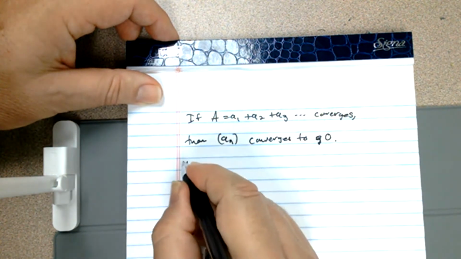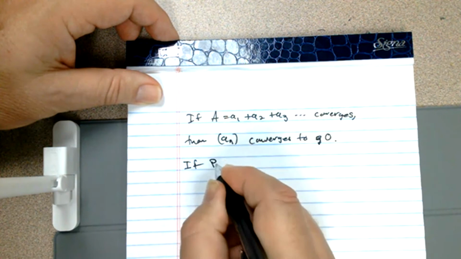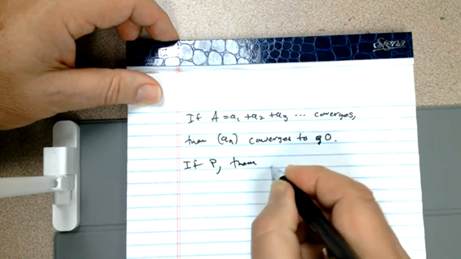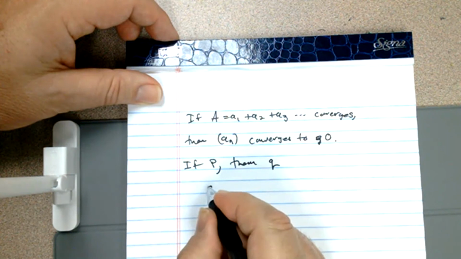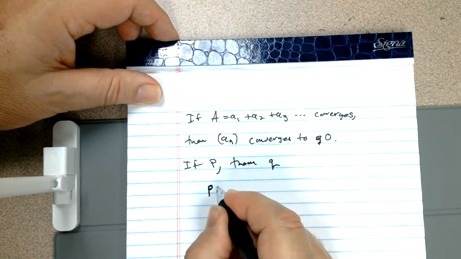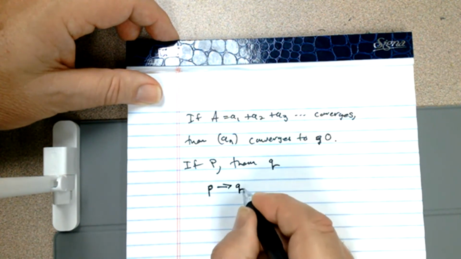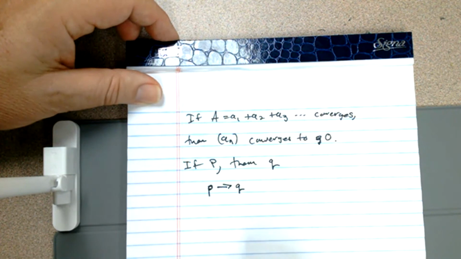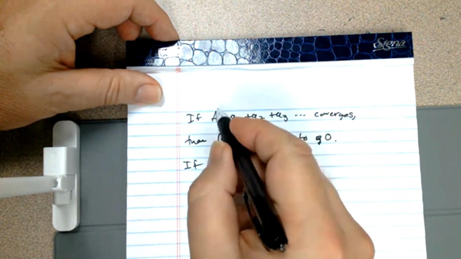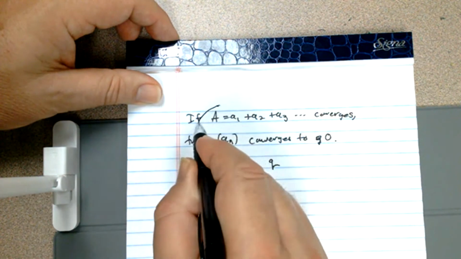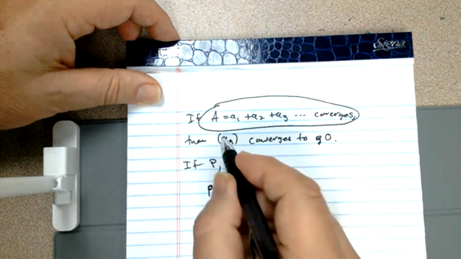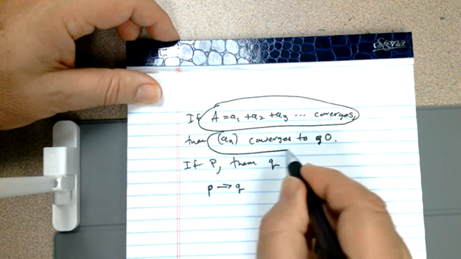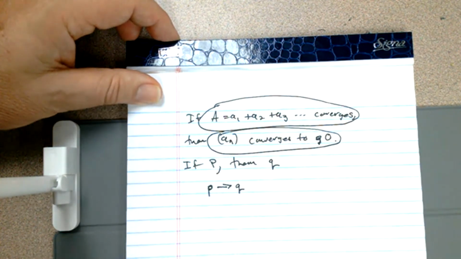It's in the form if P, then Q. And in symbolic terms, this is P implies Q. P is this part, and Q is this part.